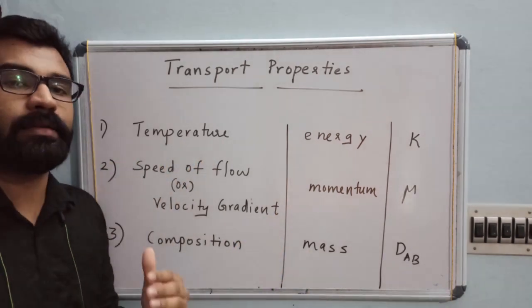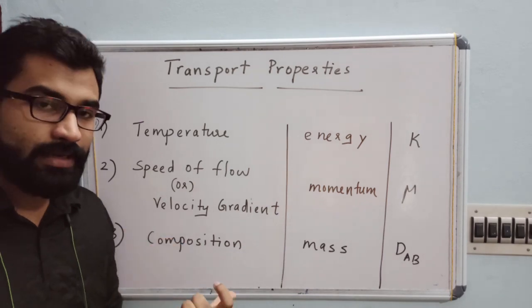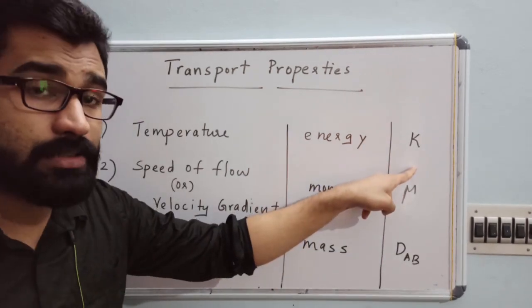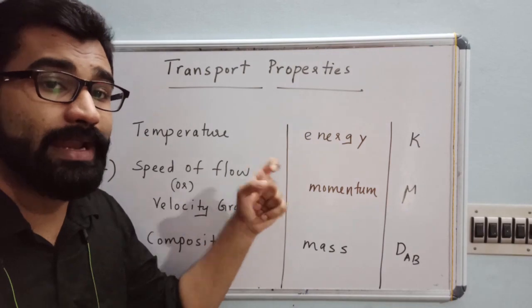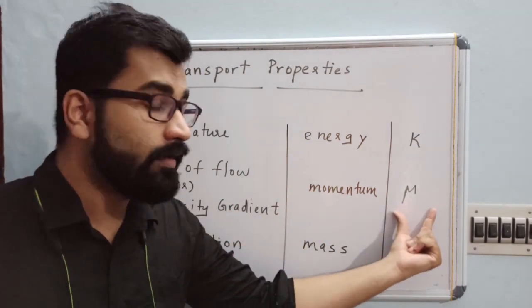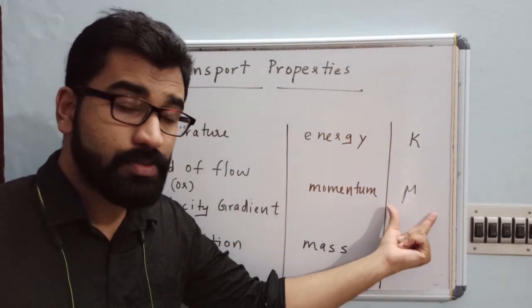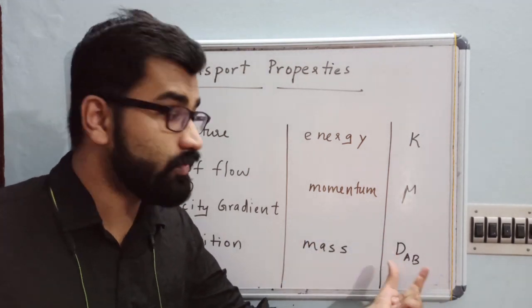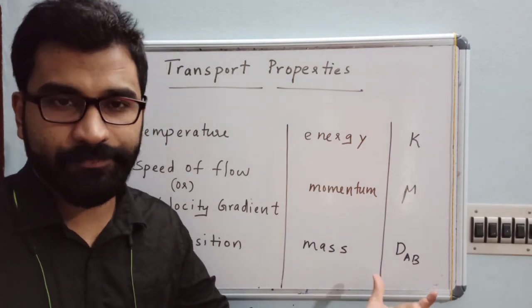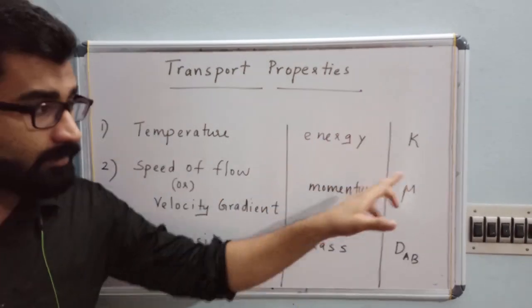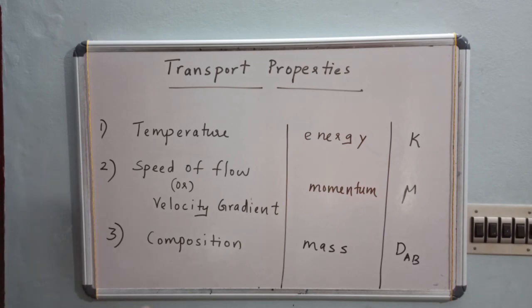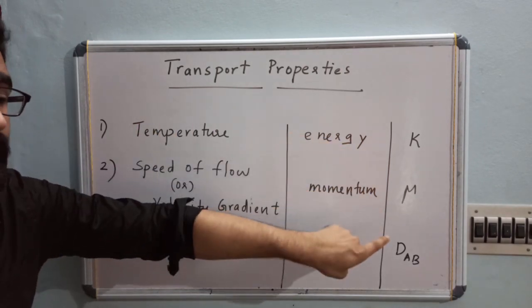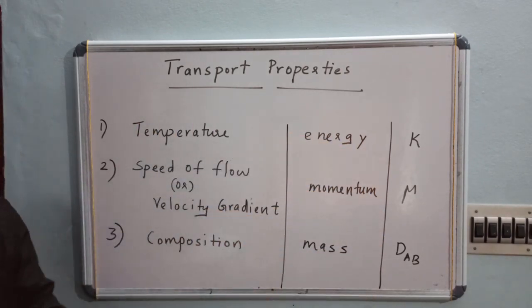Now, what are the three transport properties we have? The first is thermal conductivity, which is related to energy transfer or heat transfer. Second is viscosity, that is dynamic viscosity, which is related to momentum transfer. And we have diffusivity, mass diffusivity, which is related to mass transfer. I hope you are okay with the three transport properties: thermal conductivity, viscosity, and diffusivity.